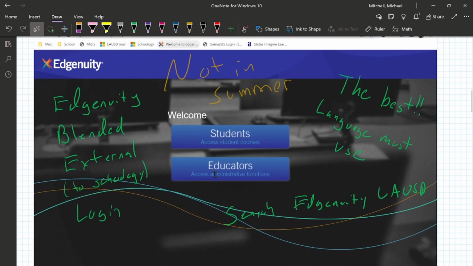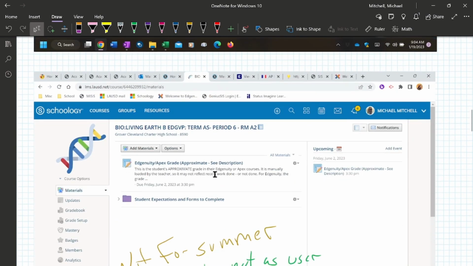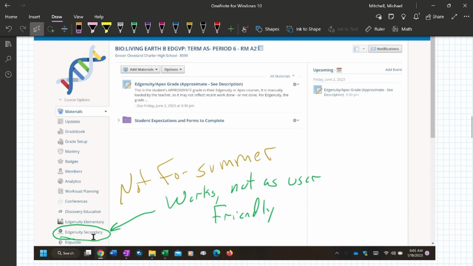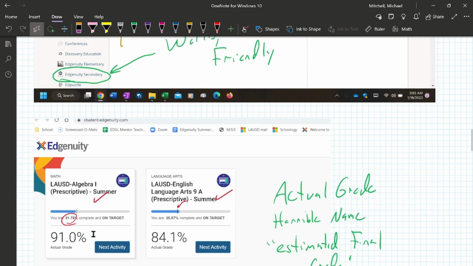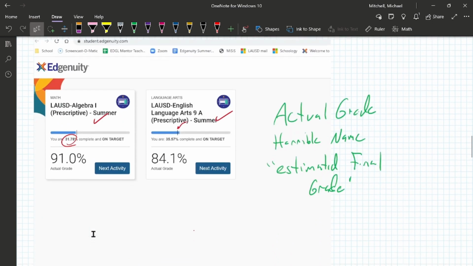Don't use this page. Can't log in here. If you've used Edgenuity before, trying to log in here, you won't find your class. Don't use those. But now I'm into my classes here.